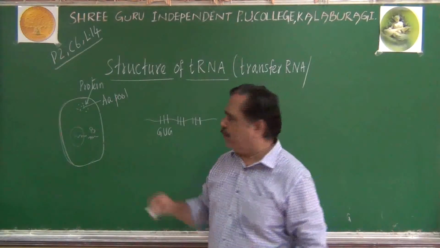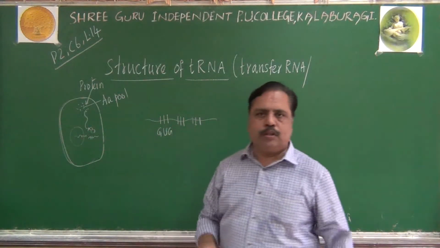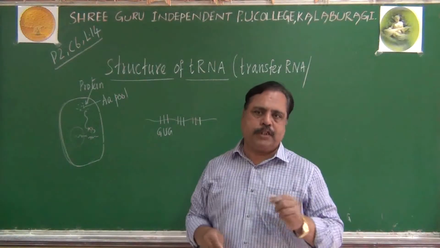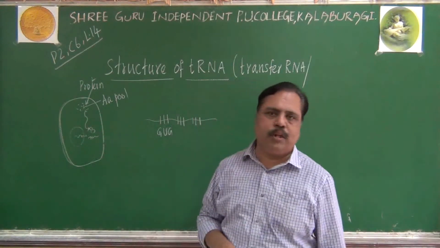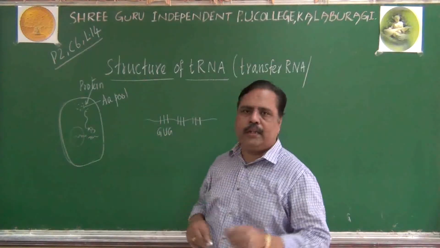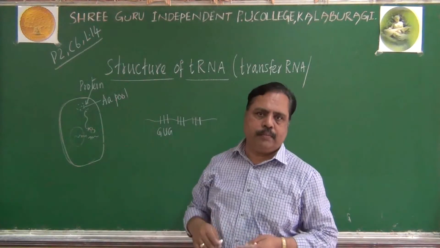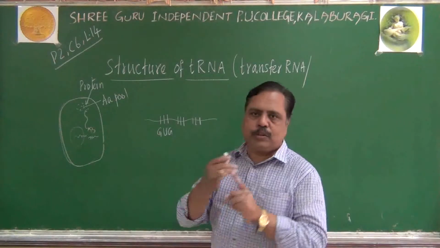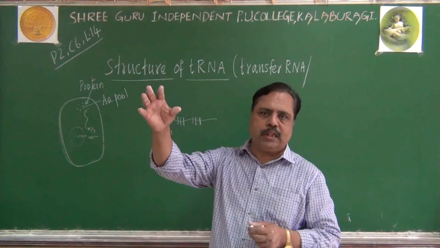Whenever we require, those amino acids must be brought to the ribosome, so that the ribosome will join them and create a polypeptide chain. So you need some vehicle for transferring that amino acid. Amino acids are the raw material. mRNA gives the blueprint. Now the raw material should be brought to the factory. Ribosome is the factory.